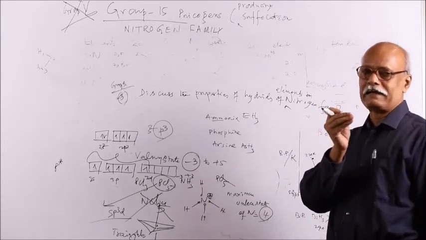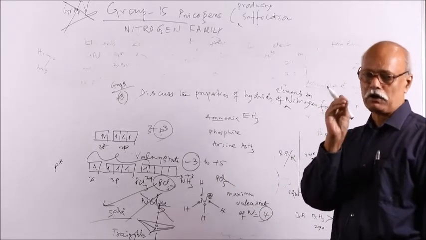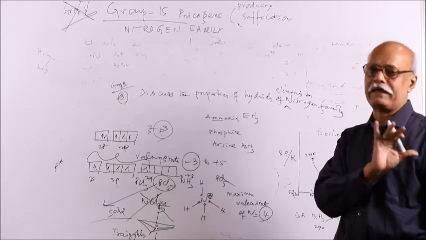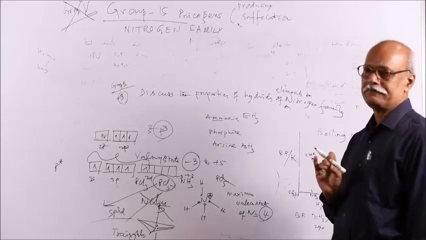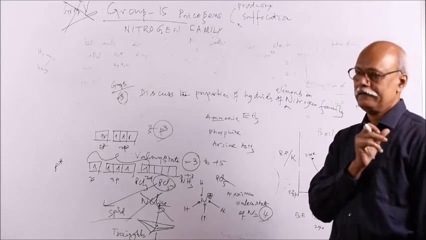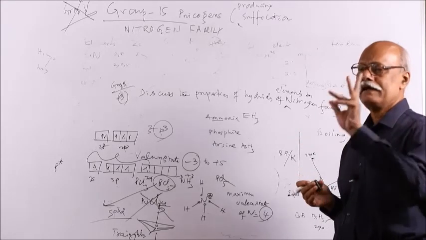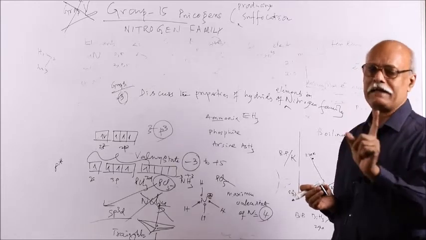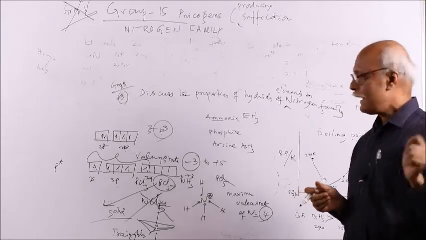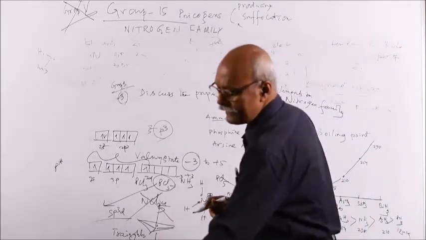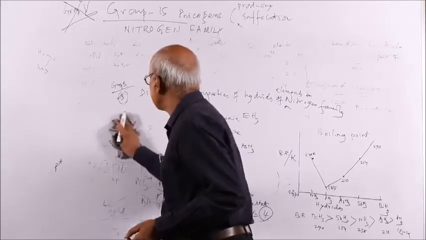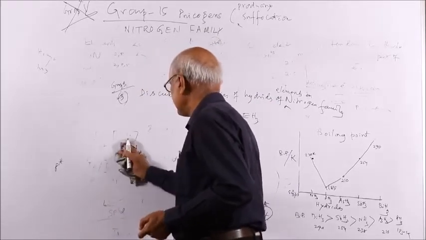Another thing, the first element differs from other elements due to its smallest size. The first element has the smallest size because there are only 2 shells. And the third consideration is that the first element has high electronegativity. Remember these points if you are asked why the first element differs from other elements, why carbon differs from other elements. Another distinction you can mention here: why nitrogen differs is a commonly asked question.